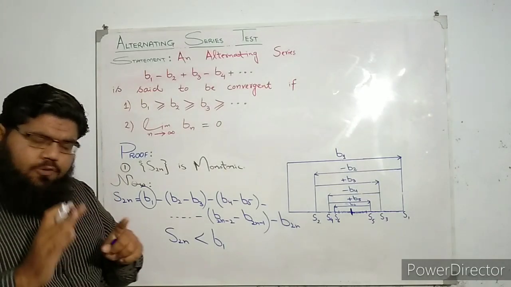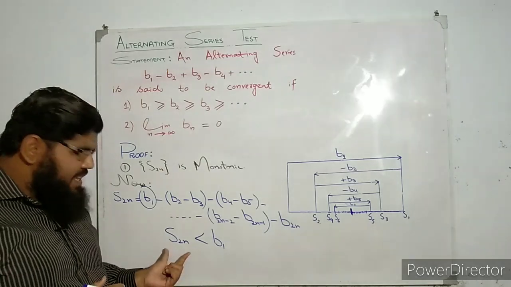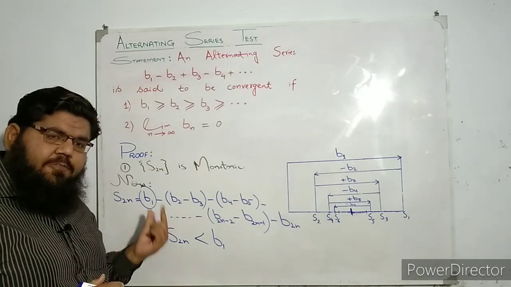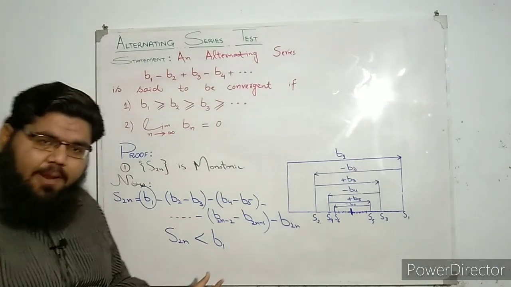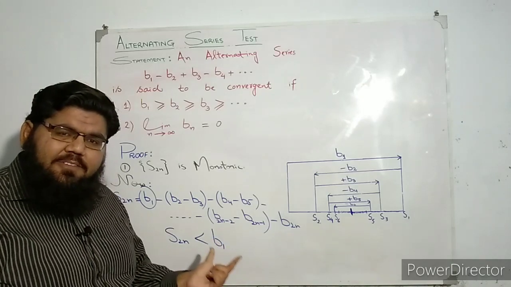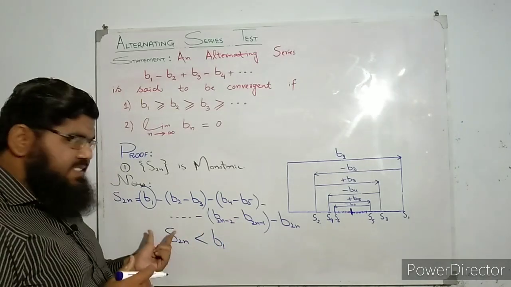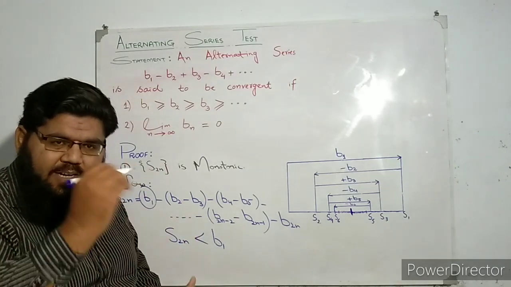Now guys, I want you to focus on this expression. What does it mean? It means that all the terms of the sequence of even partial sums are less than B1, because it was a general expression. Okay, so what does that mean in return? It means that the sequence of even partial sums is a bounded sequence.